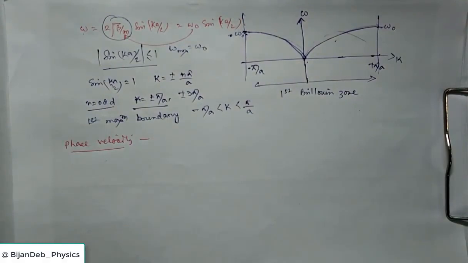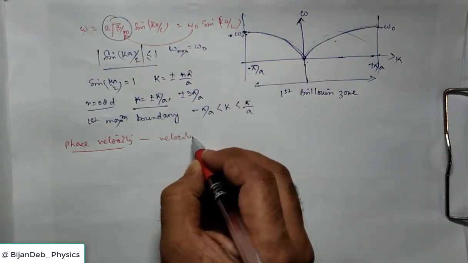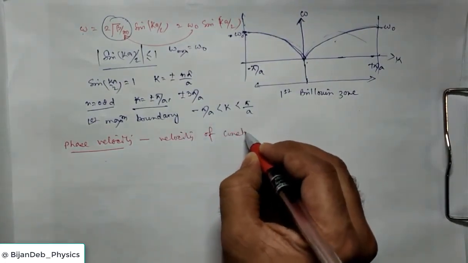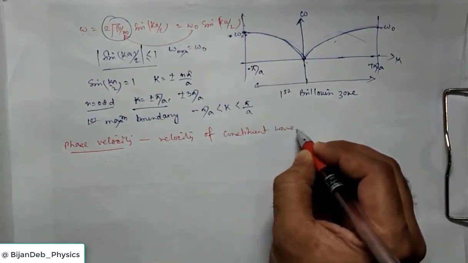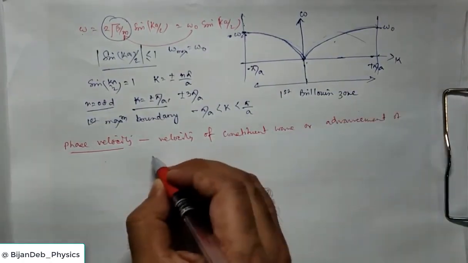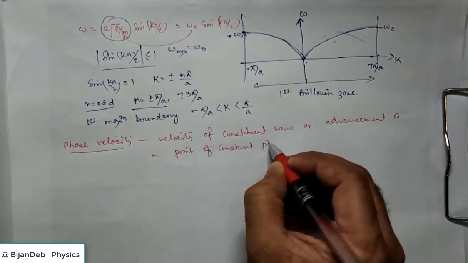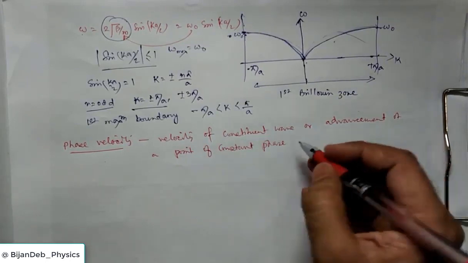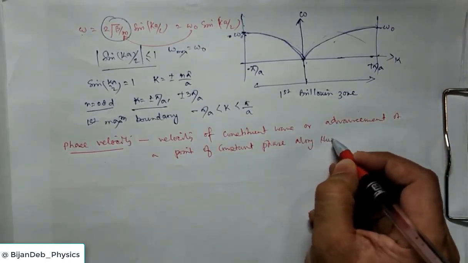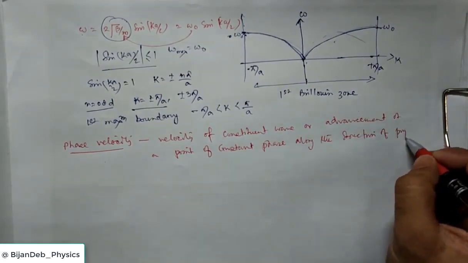If you have multiple waves superposed, the phase velocity is the velocity of each of the constituent waves, the advancement of a point of constant phase of any particular wave along the direction of propagation.